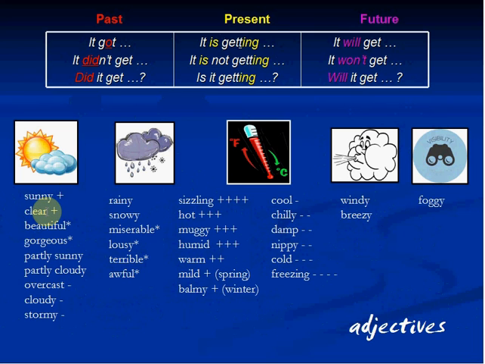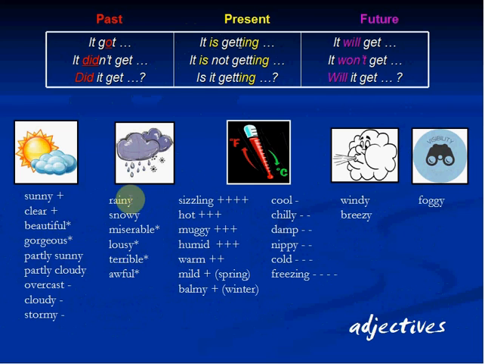It's getting clear. I'm talking about the sky here. It's becoming clear. It's getting beautiful. I'm again talking about the sky. It's getting partly sunny. So there's a little bit of sun and there are a few clouds here and there. So it's becoming partly sunny.